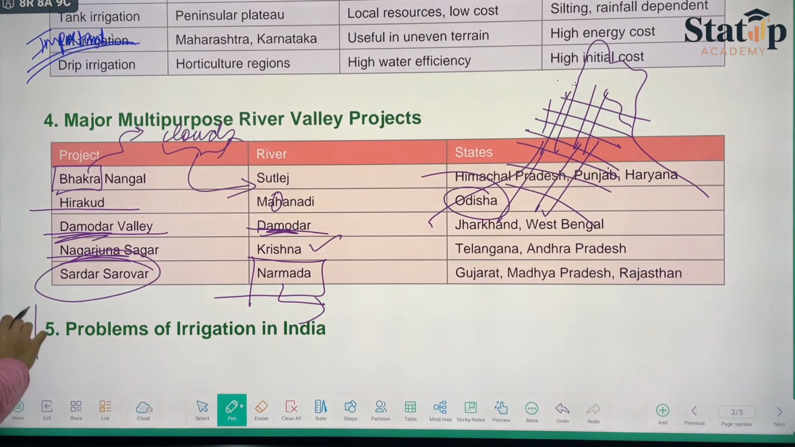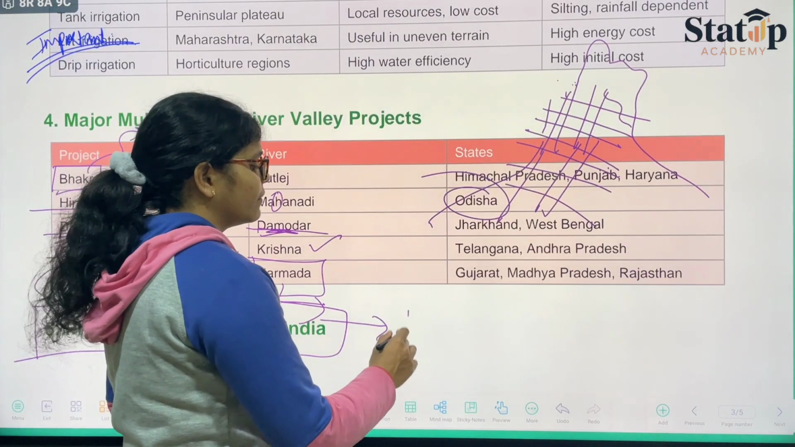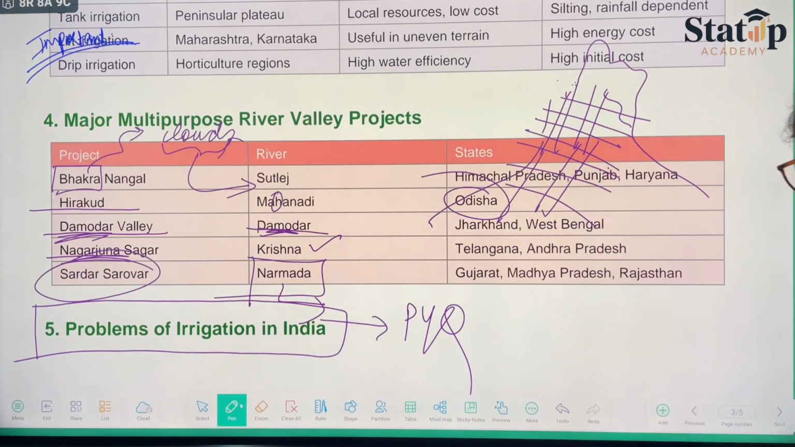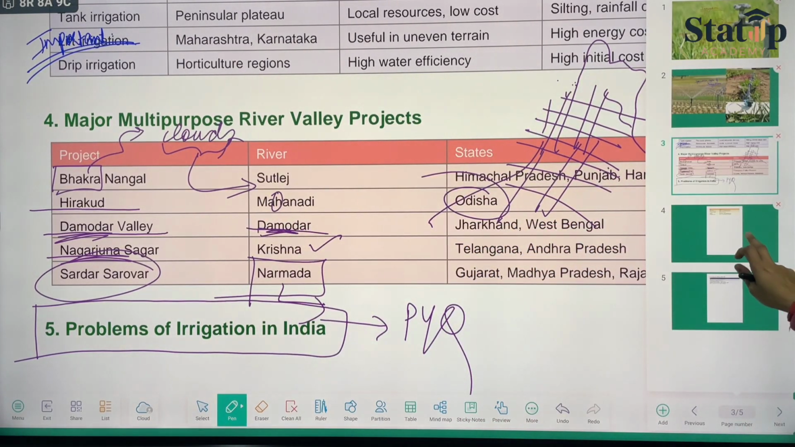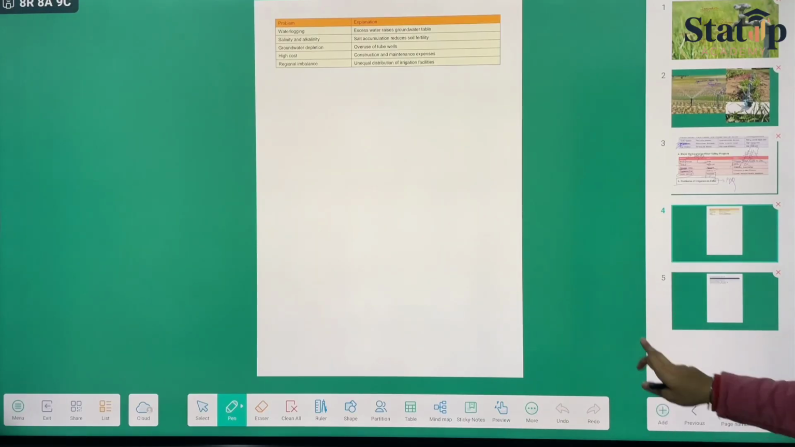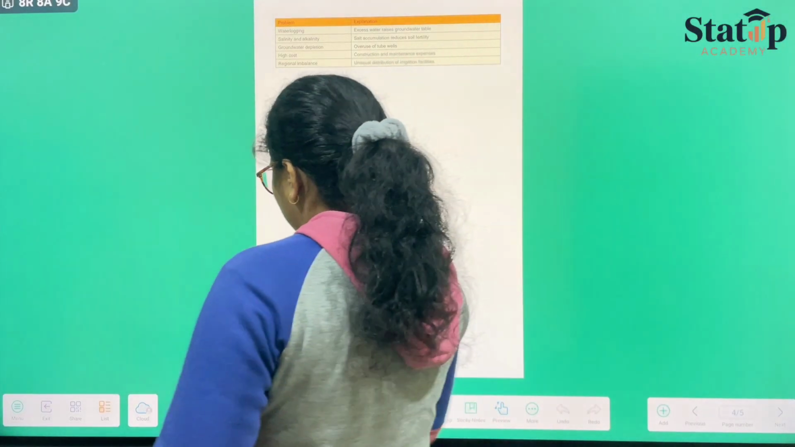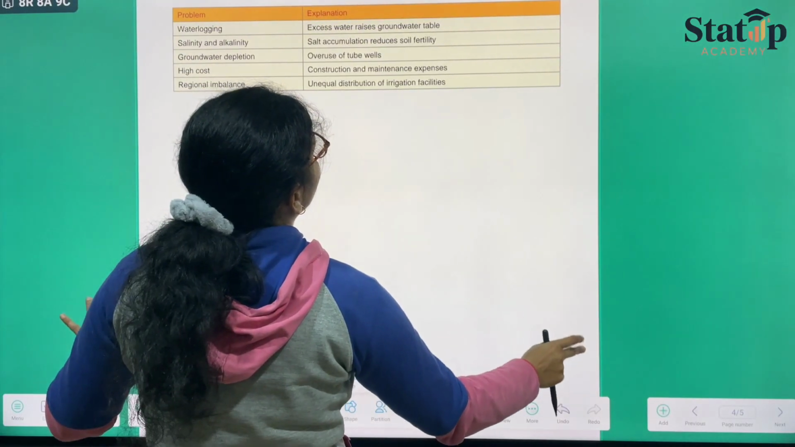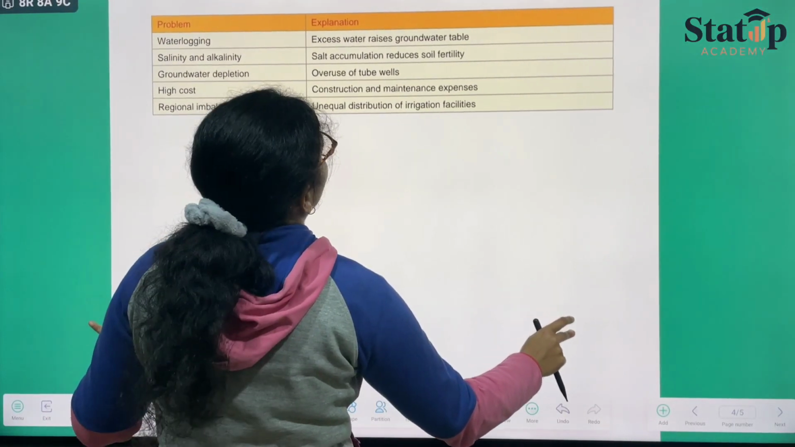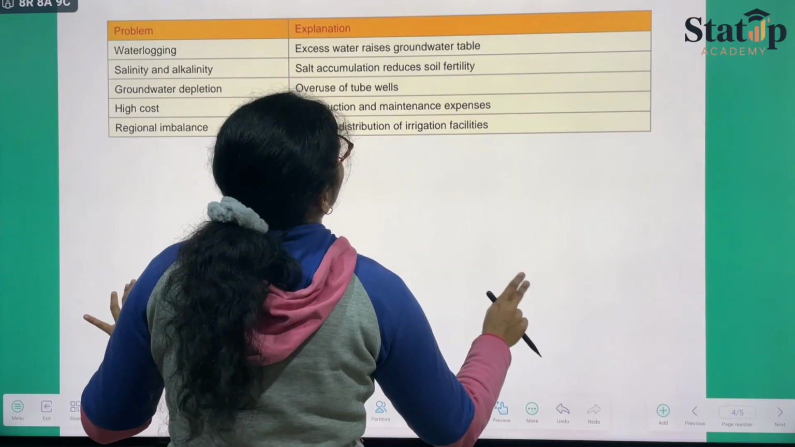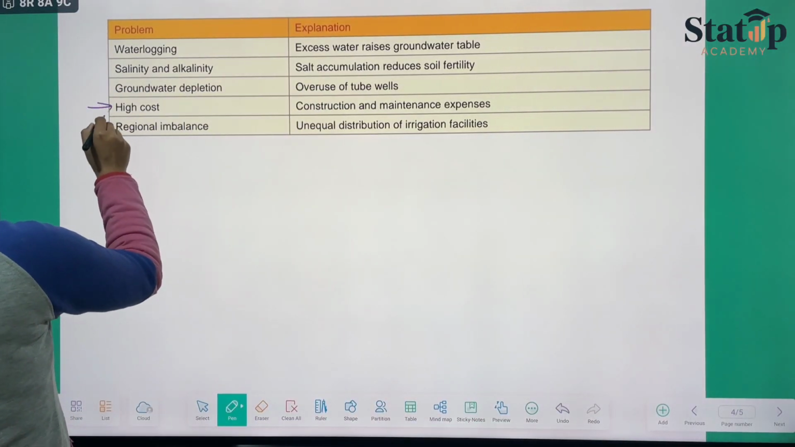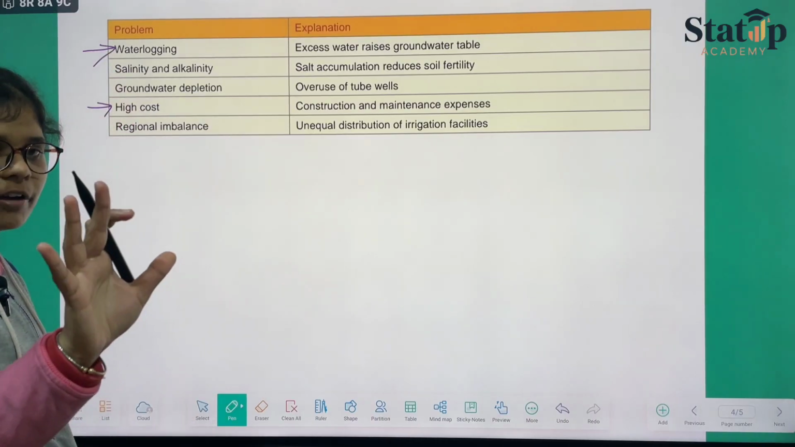Then there are certain problems in irrigation of India. इससे बहुत बार क्वेश्चन आया है PYQ में. When we discuss PYQ, we will have this question over there. So let's understand it. Problems of irrigation. First problem would be the water logging problem. Water logging problem is no problem, but the water would be logged. Another problem would be the cost problem. First problem and the second problem are very clear to us.